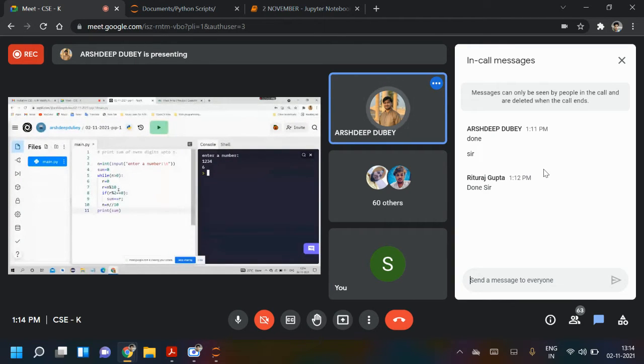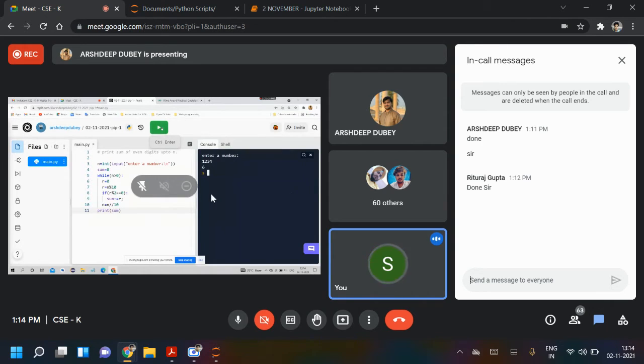So I have done it like this: I'm extracting the digits and checking if each is even. Then I'm taking the sum. Yes, yes, that is fine. It is also fine. Yeah.